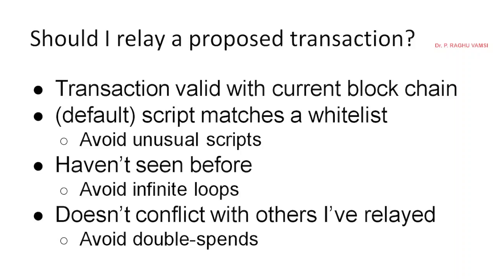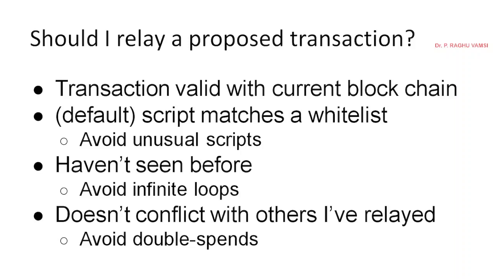Has the transaction been seen before? If it has not been seen before, it will be updated. If it is already seen, it will make a tick mark that it is already seen, so that infinite loops can be avoided. And does it not conflict with others I have already relayed? For example, A to B is there, and again A to some other party, and the balance does not match.